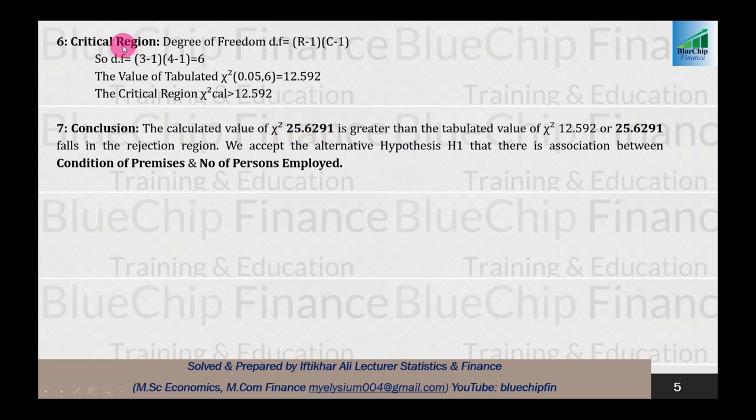Finally, we go to the next step, and the next step is to take the critical region. For the critical region, we need two things: one is alpha and one is degree of freedom. In the chi-square test, degree of freedom is equal to row minus 1 multiplied by column minus 1. Alpha is given in the question. If it is not given, by default you can take 0.05.